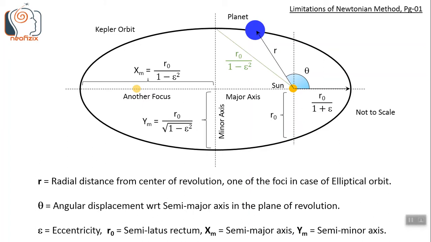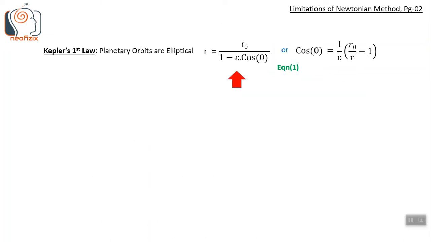Let us now look at the formal statements of Kepler's laws. You can pause and stare at this slide to understand the characteristics of an ellipse. Among all the analysis presented by Kepler in his books The New Astronomy and Harmonies of the World, three statements stand out and they have been recognized as laws.